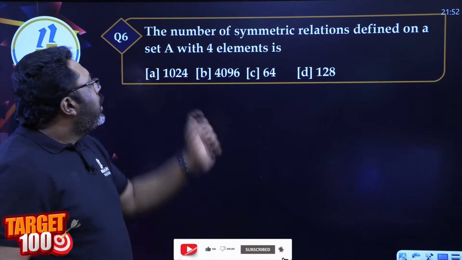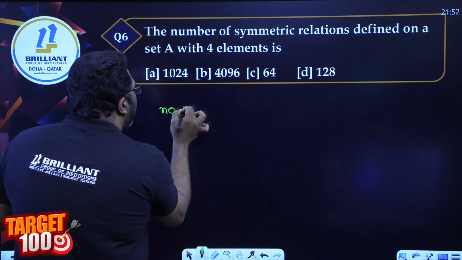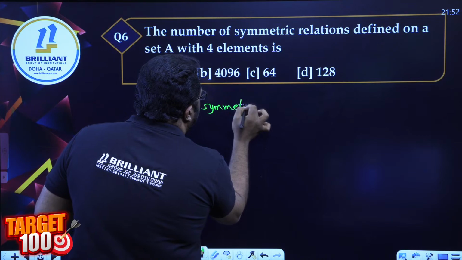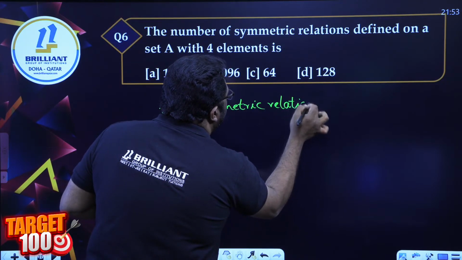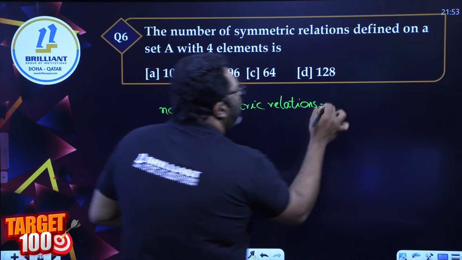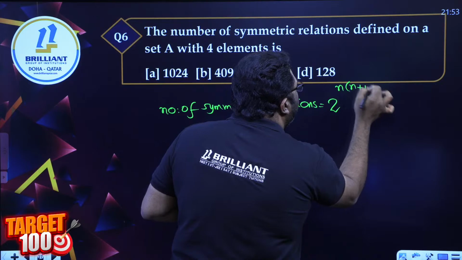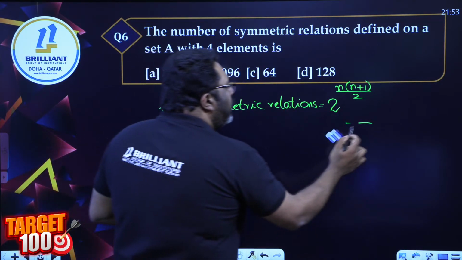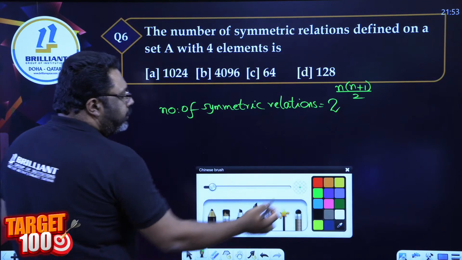Question 6. Number of symmetric relations. Again, learn the formula. Number of symmetric relations is equal to 2 raised to n into n plus 1 by 2. Here again, what is n?